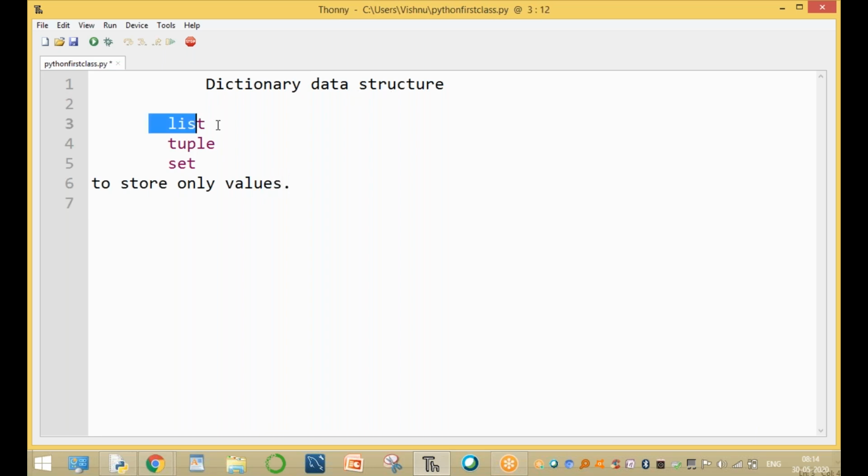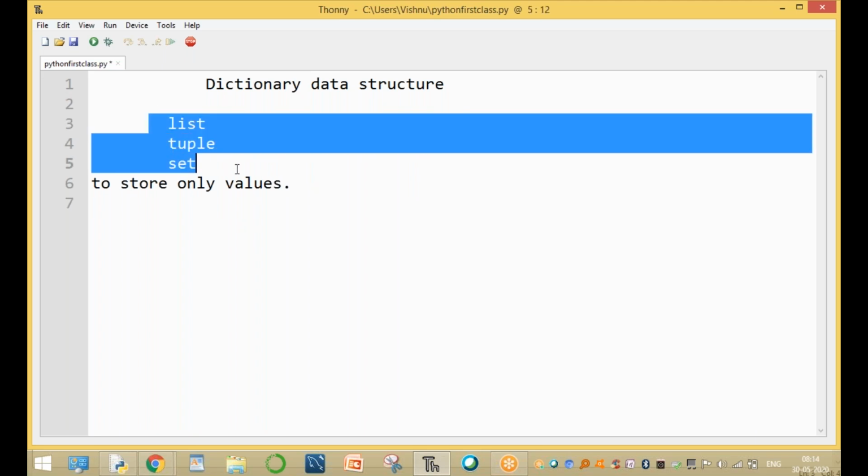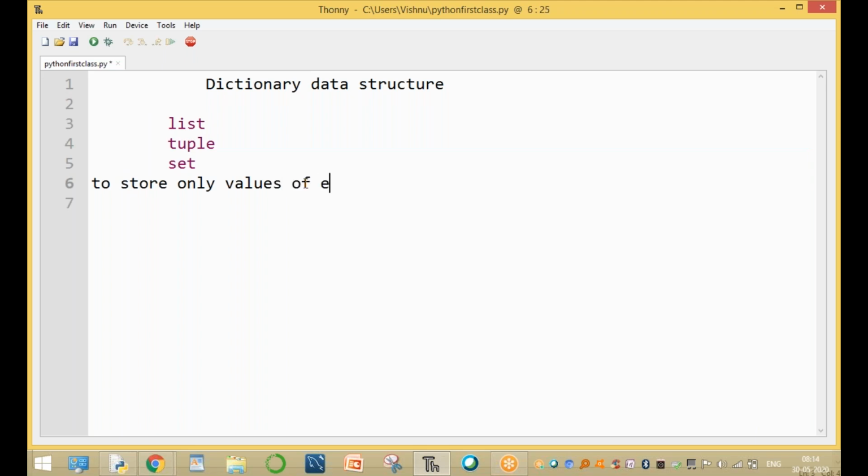These data structures, either list, tuple, or set, are used to store values of the same type or different data types. They are used to store only values. If you want to store keys with values, that is, key and value pairs, then we should go for the dictionaries concept.